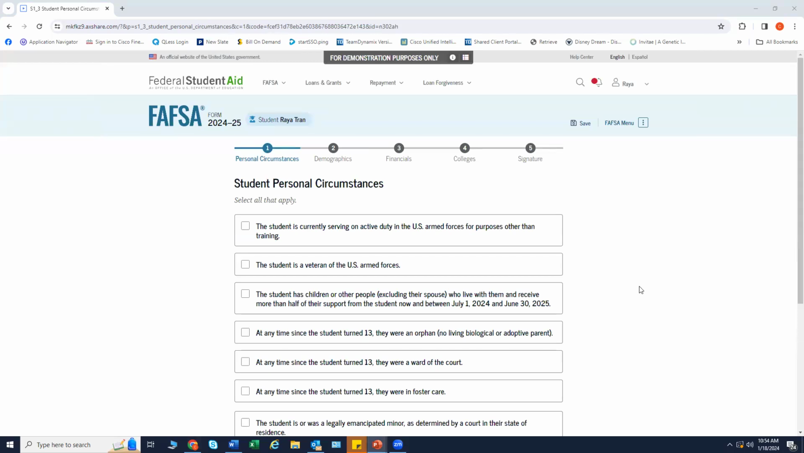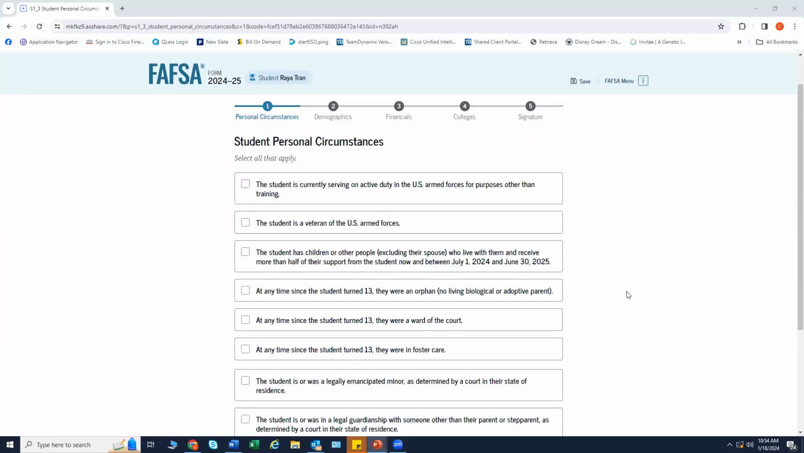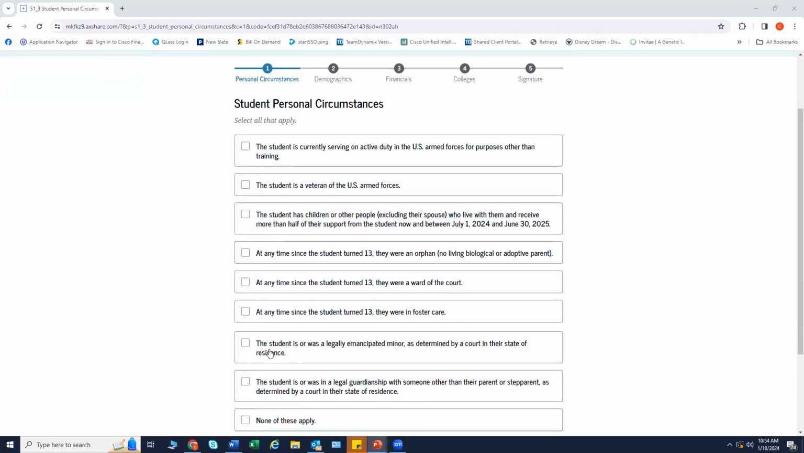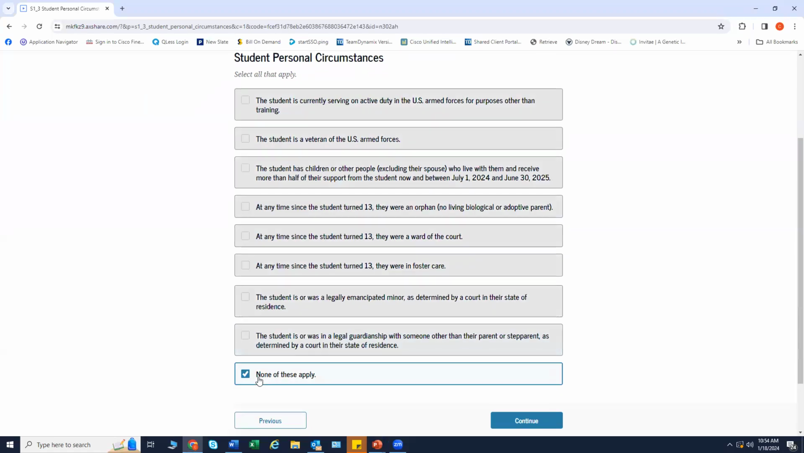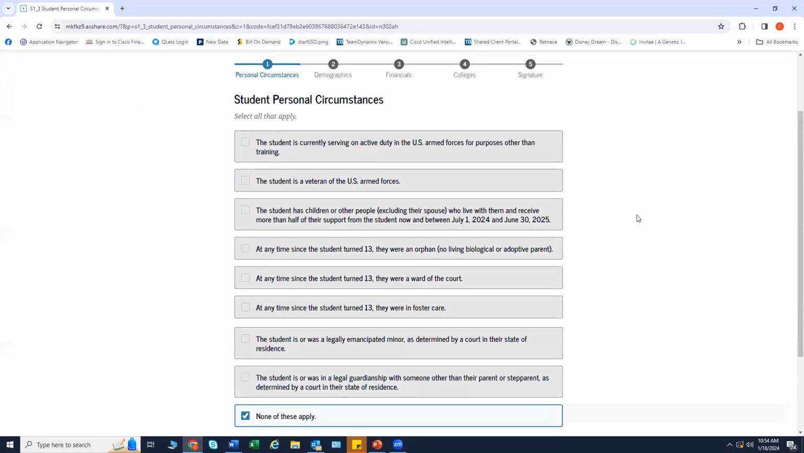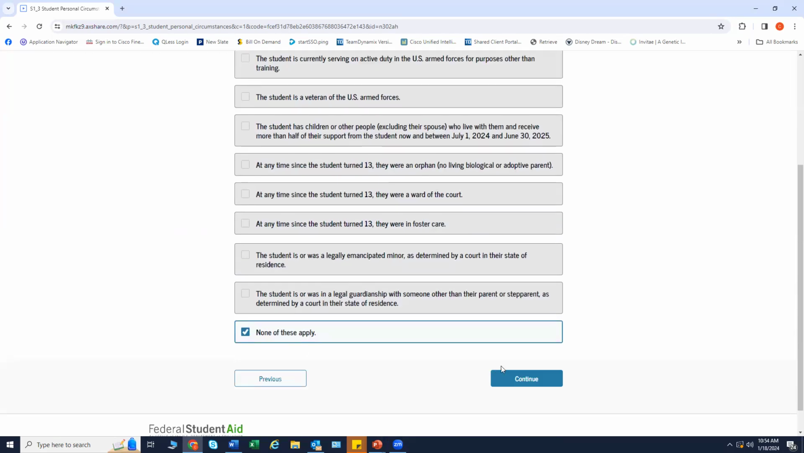The student is asked if any of the listed personal circumstances apply to them. The student today will be checking none of these apply. Here is the part on the FAFSA where it starts to determine if the student will be dependent or independent based on their answers.